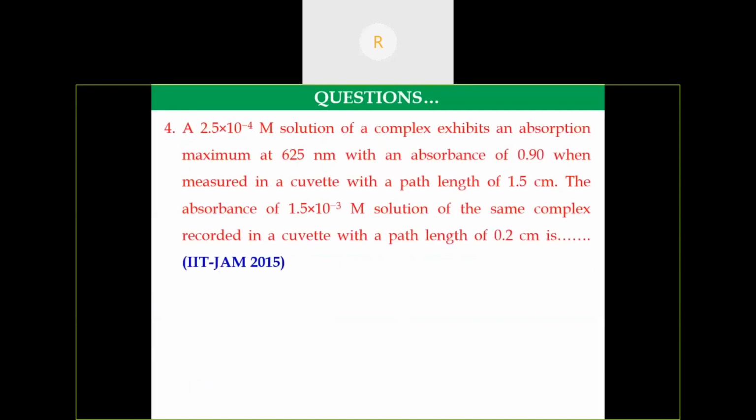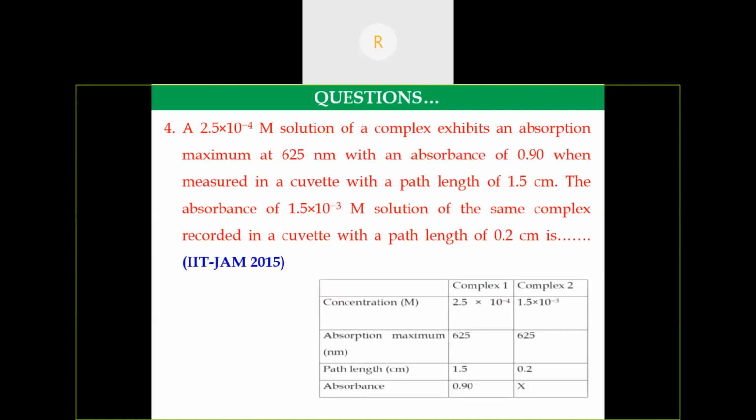Another question. A solution of a complex exhibits an absorption maximum at 625 nanometer. They have given the concentration, the absorbance value of 0.9, and the path length. So this information has been given in the question.